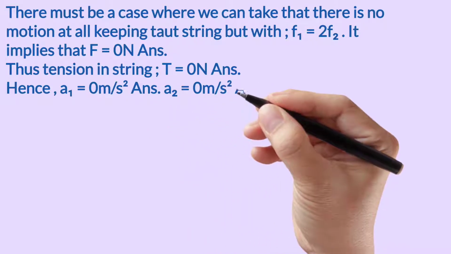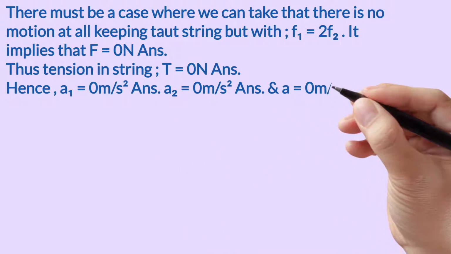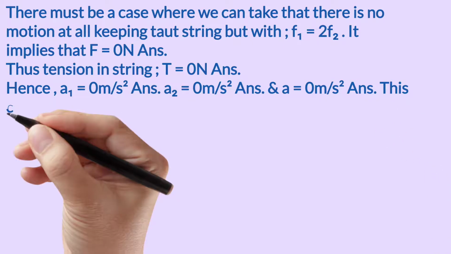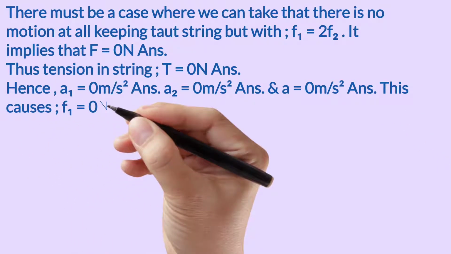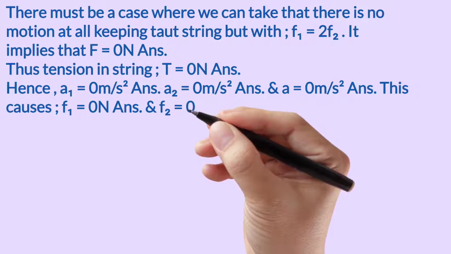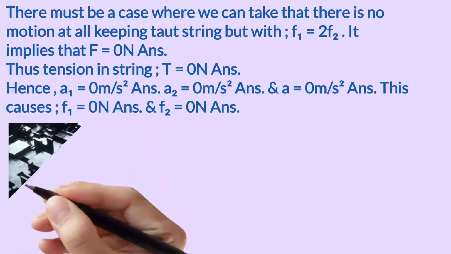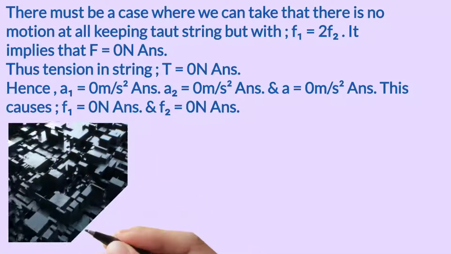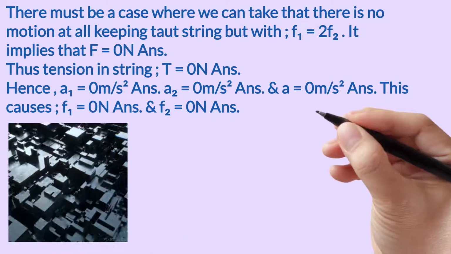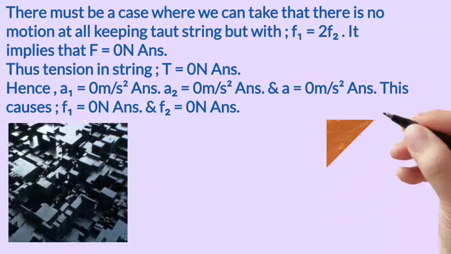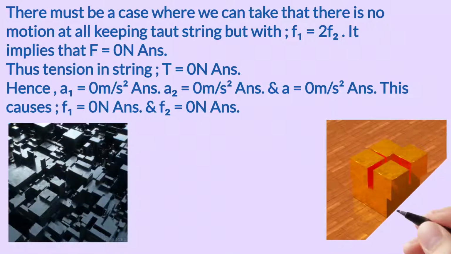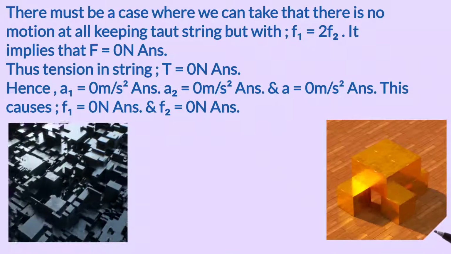This causes F1 is equal to 0 Newton and F2 is also 0 Newton. Hence F1 is equal to F2 is fulfilled. Now we have not considered this case, and here most of the authors missed it. I think this must also be included in the solution, as it is a previous IIT question.